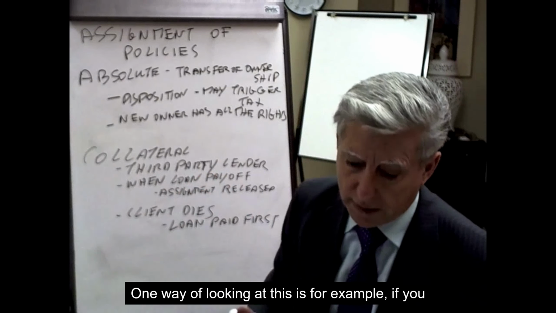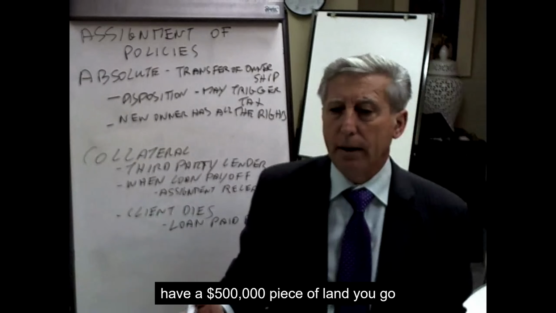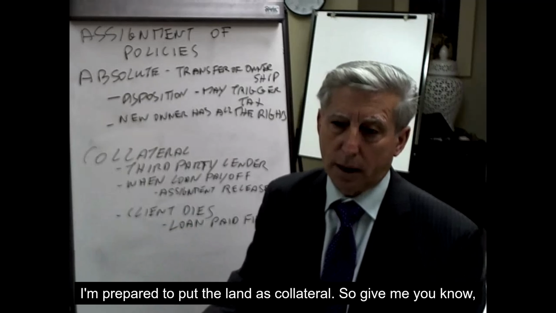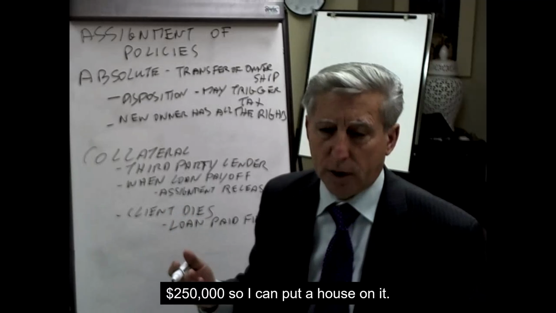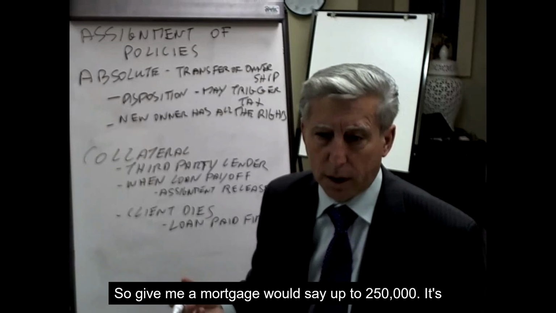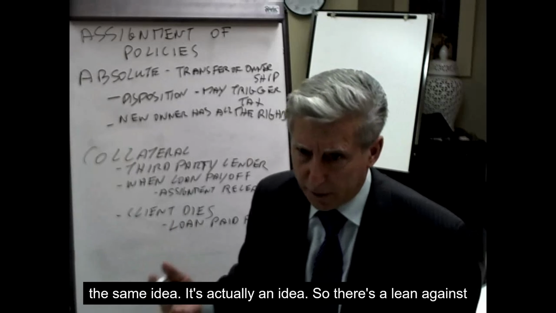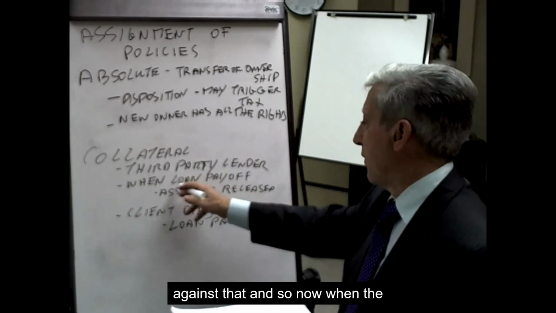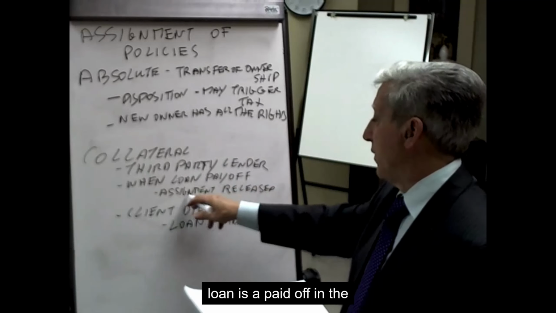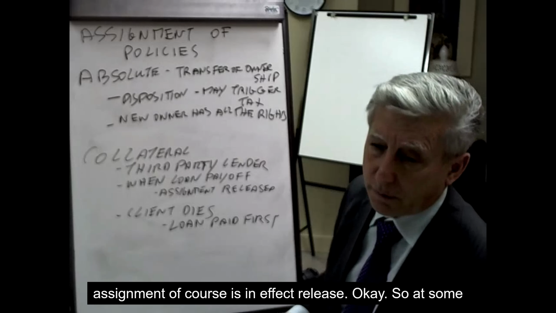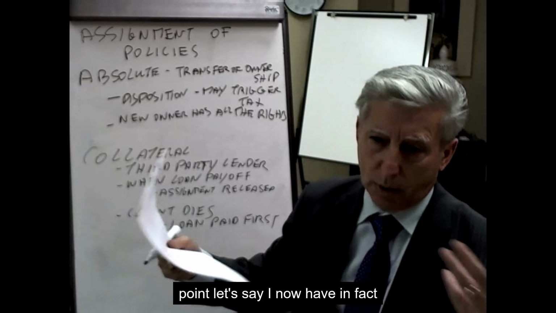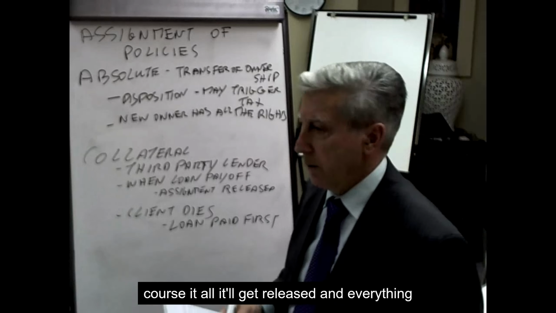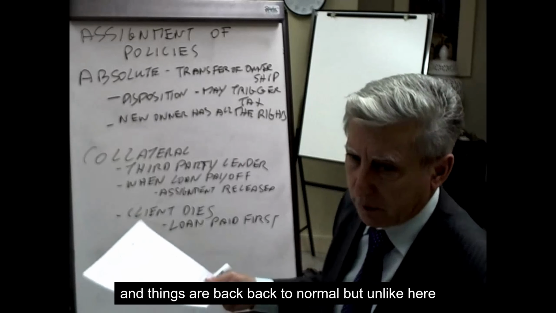One way of looking at this is, for example, if you have a $500,000 piece of land, you go to the bank and say, I want to build a house on this. I'm prepared to put the land as collateral. So give me a mortgage, let's say, of $250,000, so I can put a house on it. It's the exact same idea. So there's a lien against that. And when the loan is paid off, the assignment is of course released. So let's say I have paid back that $250,000. Then it all gets released, and things are back to normal.